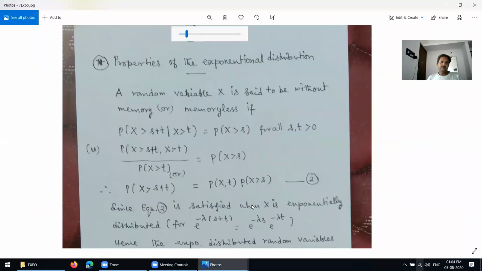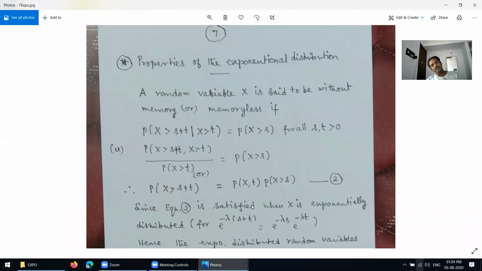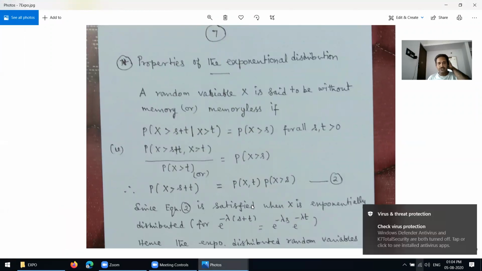Next, properties of exponential distributions. We have to prove the properties of exponential distributions.